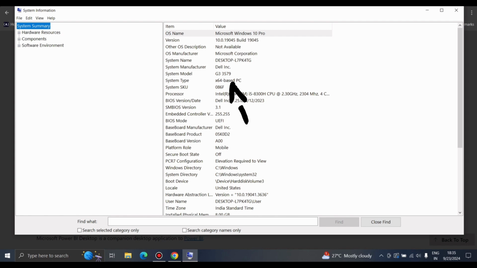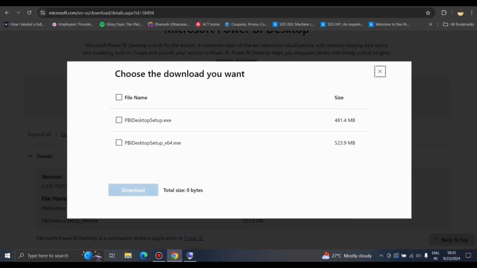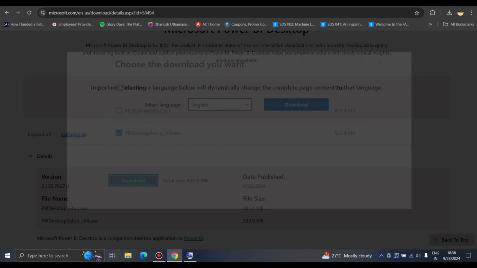Here we can see the system type, that is, my system contains a 64-bit PC. So I have to click on 64.exe. If your system contains 32 bits, click on the 32-bit option. 481.4 MB. Now click on the download button.